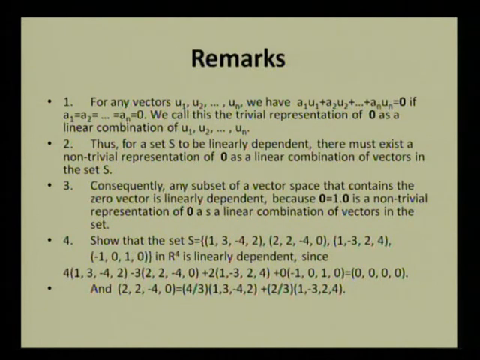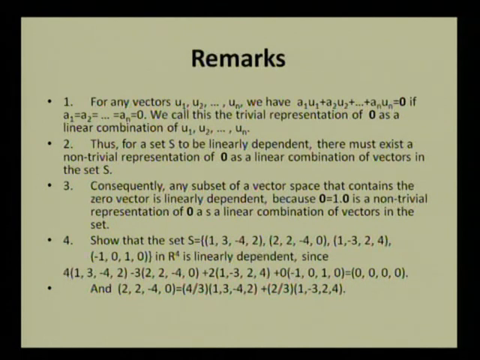The second remark: for a set S to be linearly dependent, there must exist a non-trivial representation of the zero vector as a linear combination of vectors in the set S. Then we say that such a set S is linearly dependent.